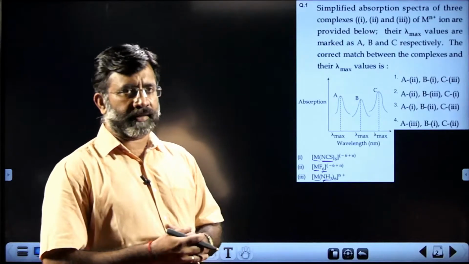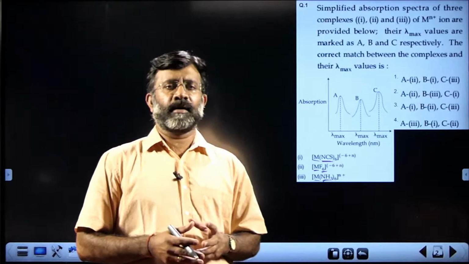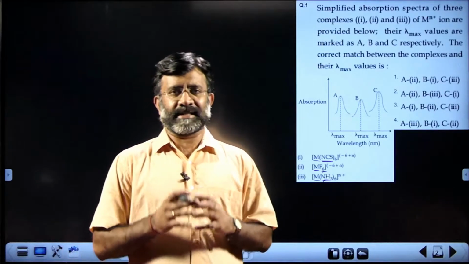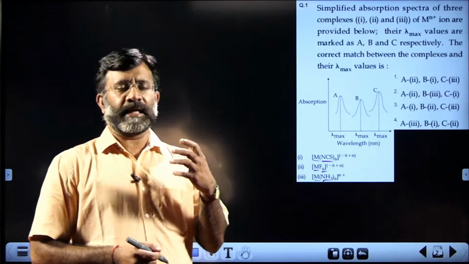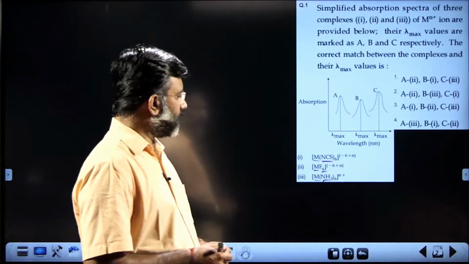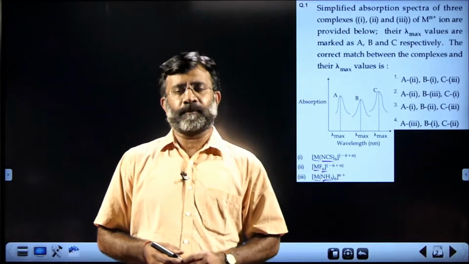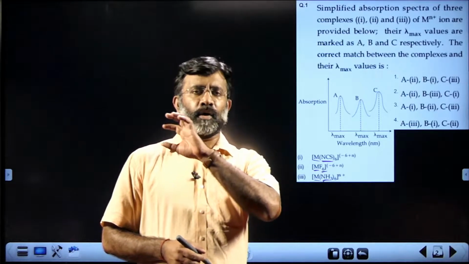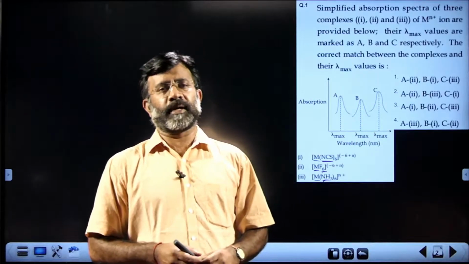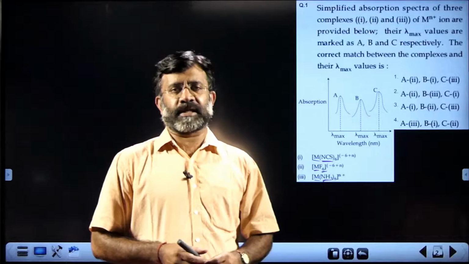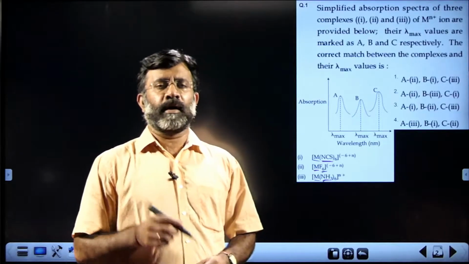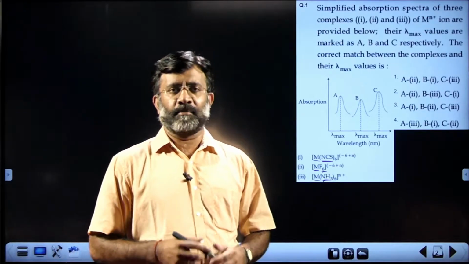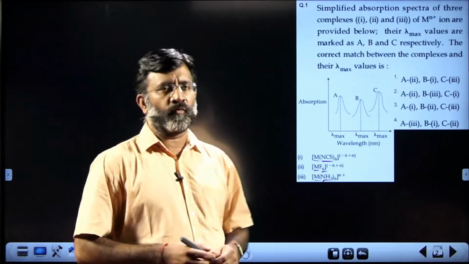So what is the logic of answering this question? It is based on the spectrochemical activity of the ligand, the strength of the ligand. The three ligands are thiocyanate, fluoride and ammonia. It is well quoted in the textbook, an exact order of arrangement from experimental observation of the strength of ligands, the so-called spectrochemical series. Once you know the order, you can easily answer, but be very careful. It is referring to wavelength.